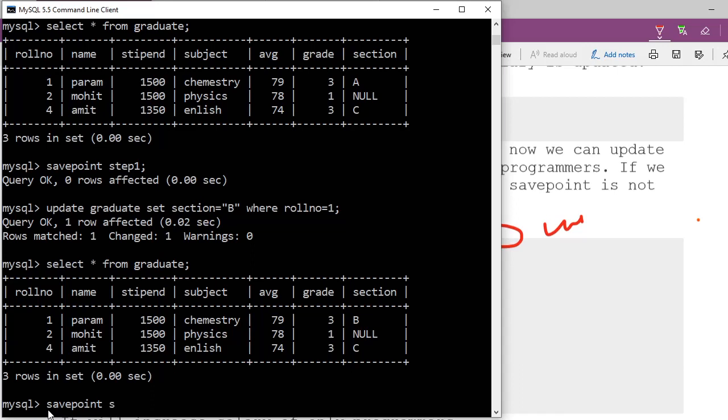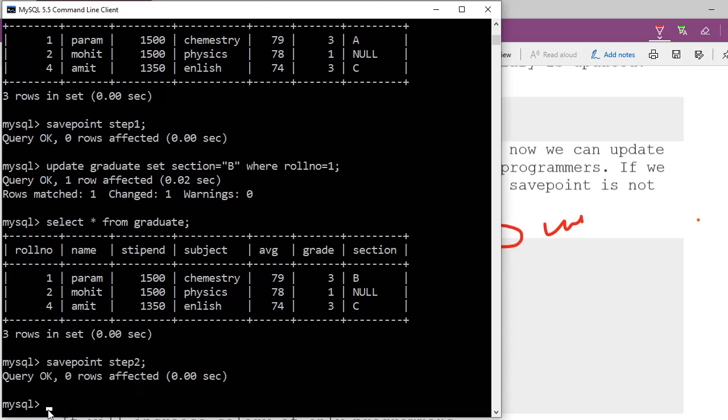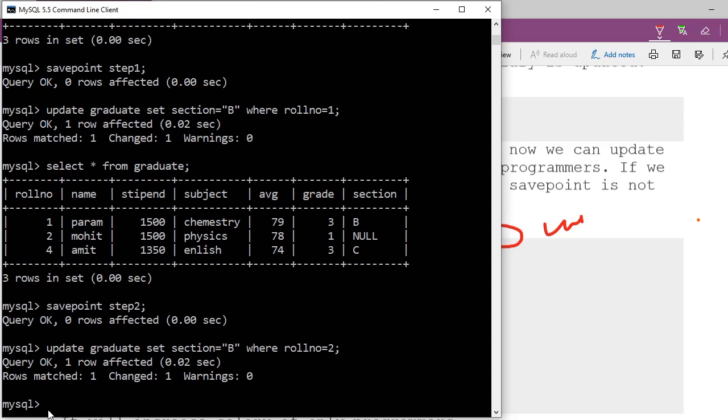Okay. Then I'm going to write here step 2. Any name I can give. Step 2. So now my second save point is starting from this point onwards. Now what I'm going to do, I am going to again update the command, where roll number equal to 2 I am writing. Done. Then again I'm writing here, let's have a select command.